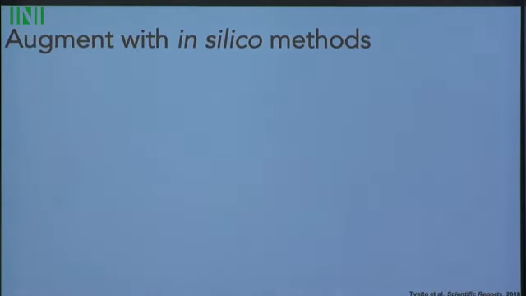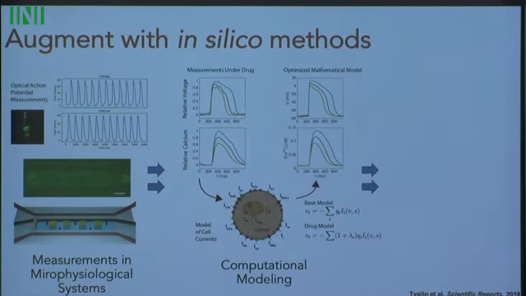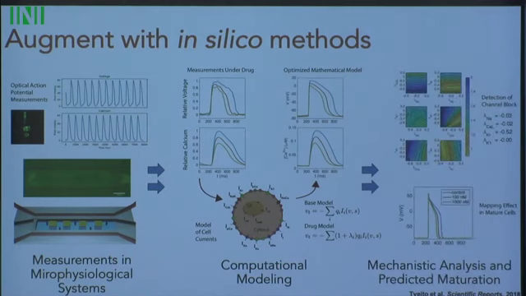So we've been working on this for a while, and our approach has been to try to augment this with in silico methods. Can we take these measurements and pass them through a computational layer, invert the measurements into models, and then can this inversion tell us something about what's happening? Can it tell us what channels are blocked and hopefully what we can say about what's going on in adult cells?